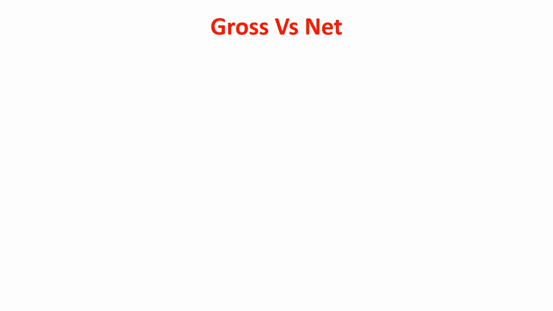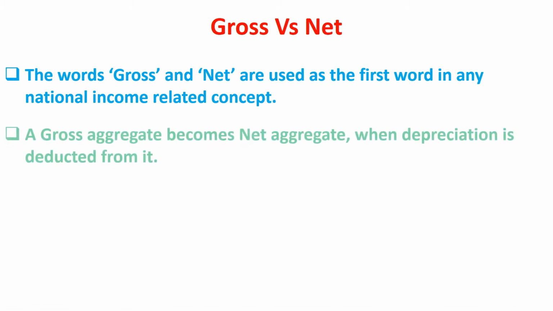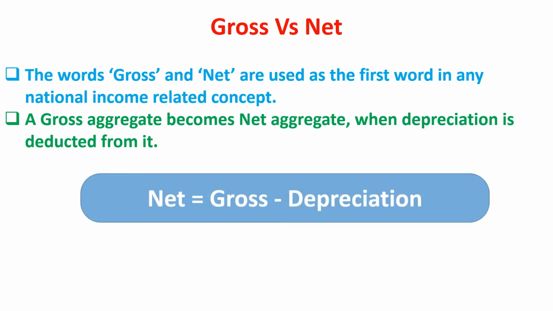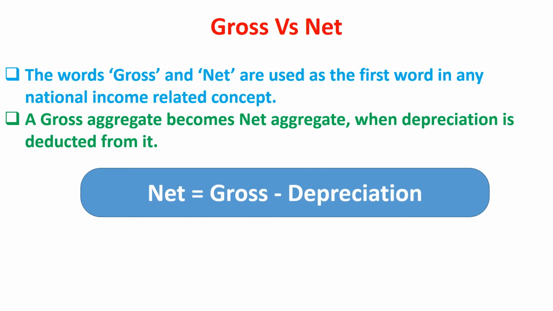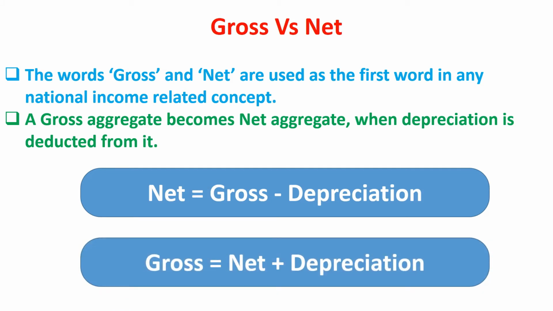So first we will talk about gross versus net. The words gross and net are used as the first word in any national income related concept. A gross aggregate becomes a net aggregate when depreciation is deducted from it. So the difference between gross and net is depreciation. Net is equal to gross minus depreciation. Gross is equal to net plus depreciation.